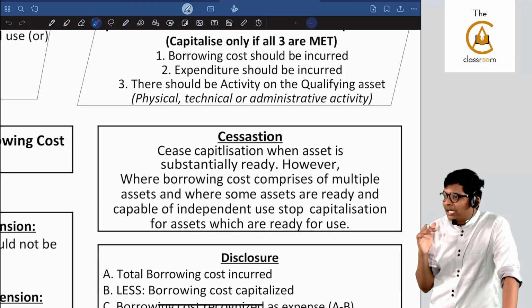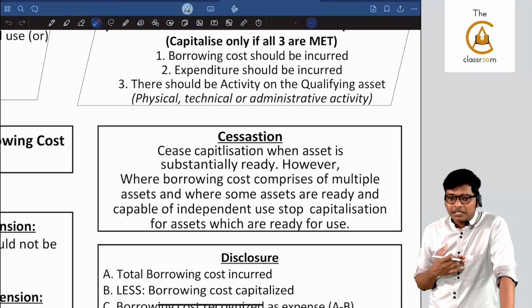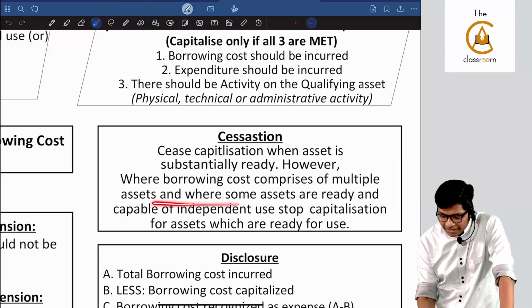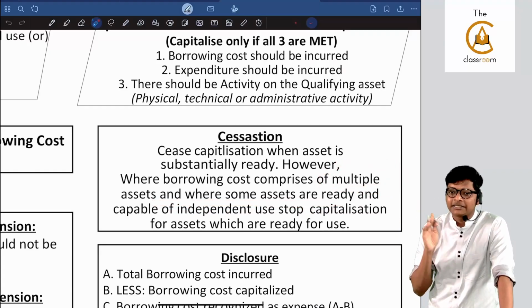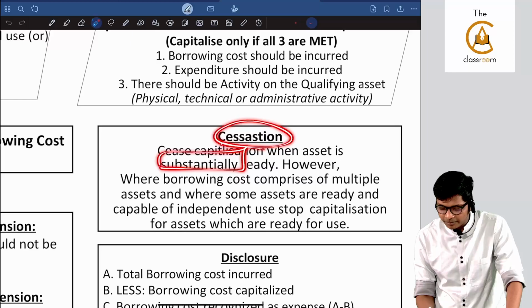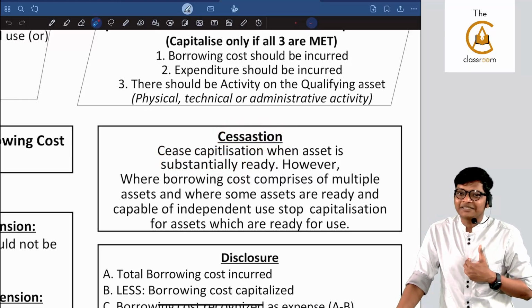Remaining 20, you can continue to capitalize. Are you following, guys? That's what they are saying. If there are multiple assets, then check this for each asset separately. Cessation of capitalization, very simple. I will stop when the asset is substantially ready.